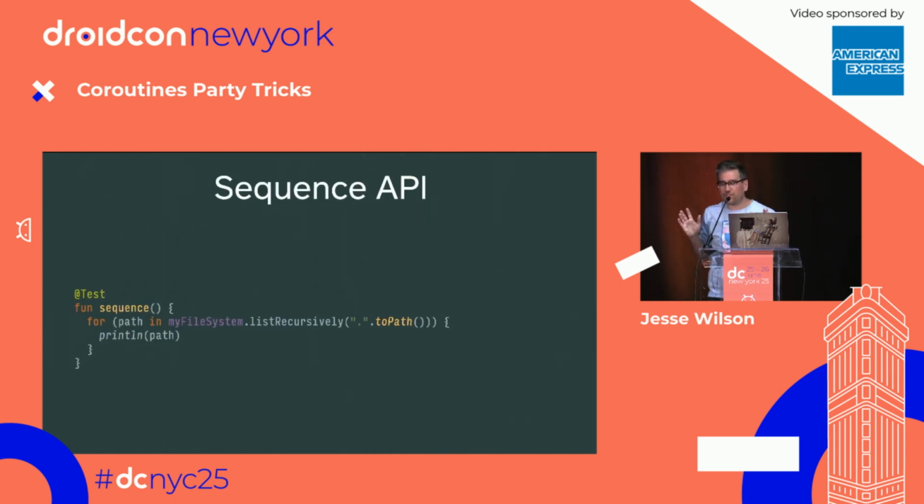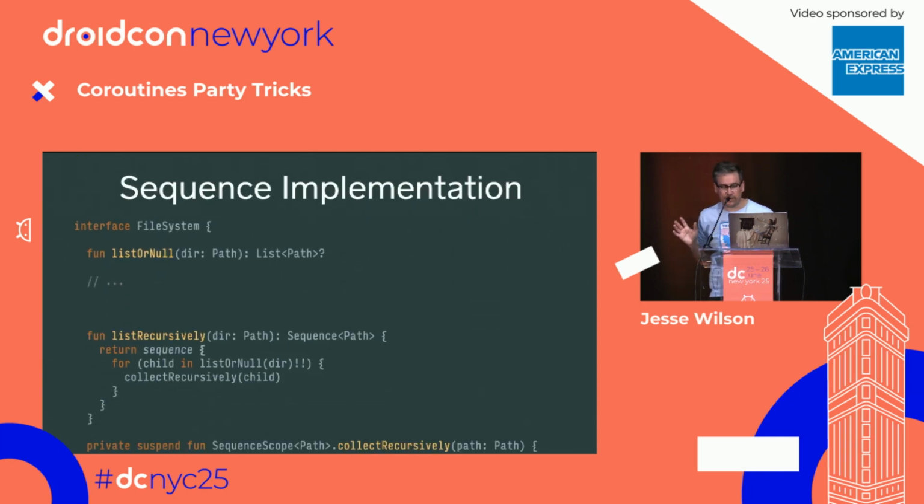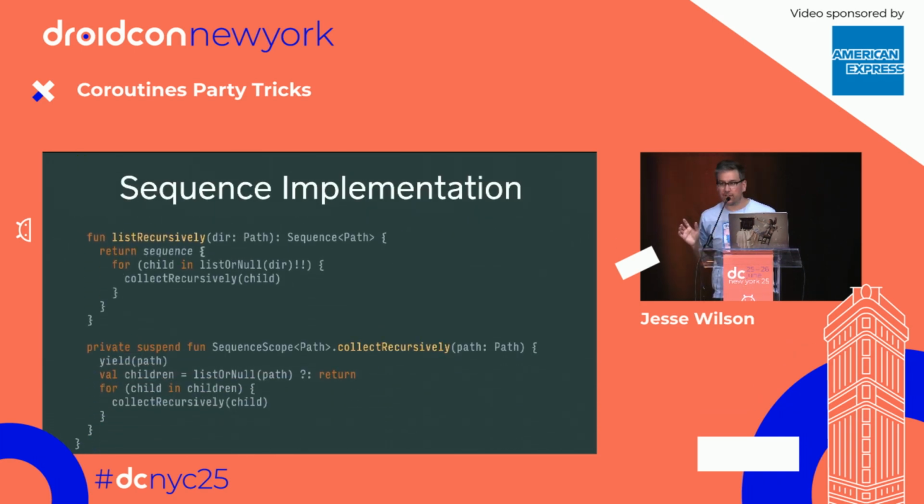Now I want to just absolutely hype Kotlin's excellent sequence API that we're not using enough. So this one, exact same sort of user interface, listRecursively. And the implementation, are you ready for it? Here it is. That's the whole thing. All right, so now we use this thing called the sequence builder. It's a little bit like buildString or buildList, but in this case, it's a sequence.